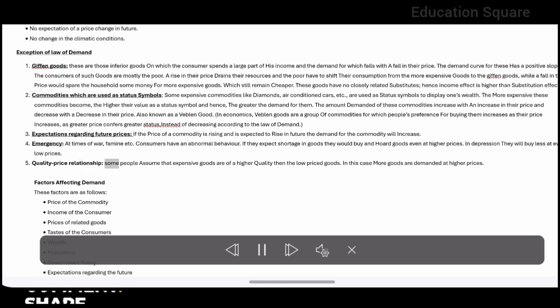Quality-price relationship. Some people assume that expensive goods are of a higher quality than the low-priced goods. In this case, more goods are demanded at higher prices.